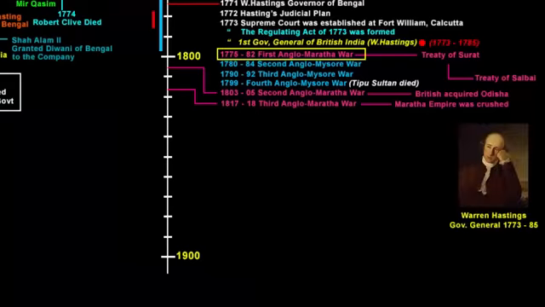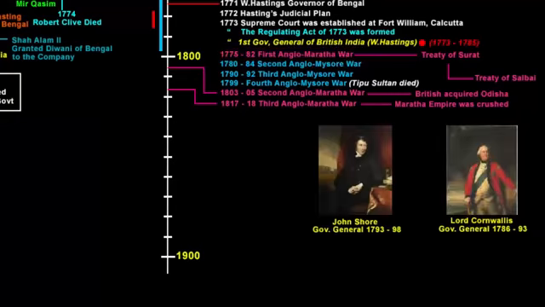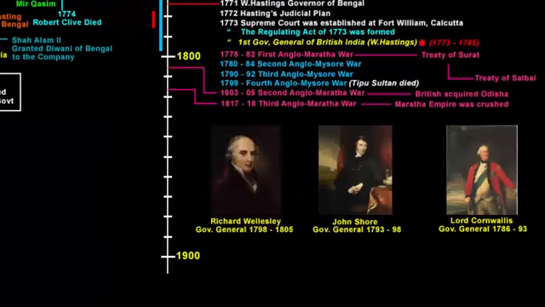Now if you see, during the first Anglo-Maratha War, the Governor General Warren Hastings was in office. He left office in 1785. Then Lord Cornwallis came in 1786. He was there till 1793. After Cornwallis, it was John Shore from 1793 to 98. After him, Richard Wellesley was the Governor General from 1798 to 1805.